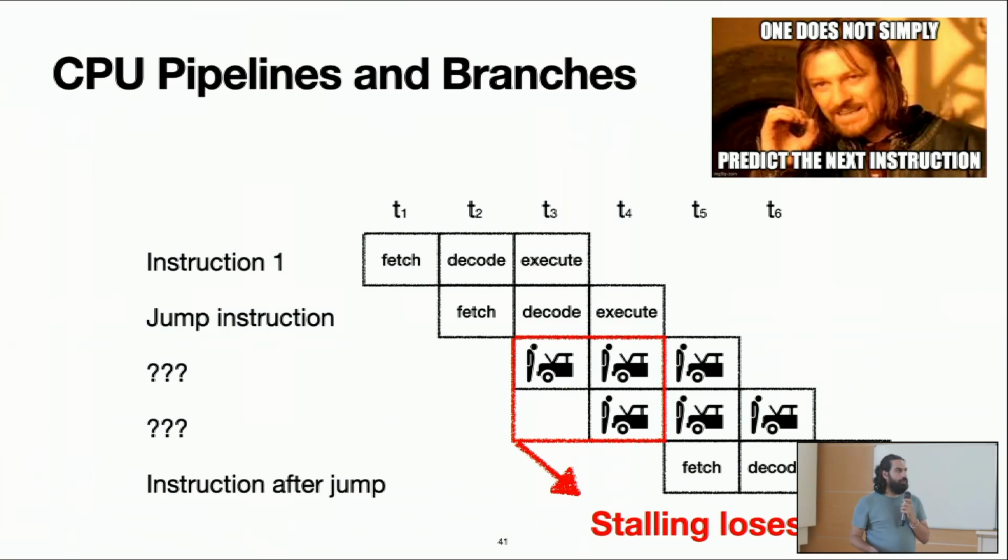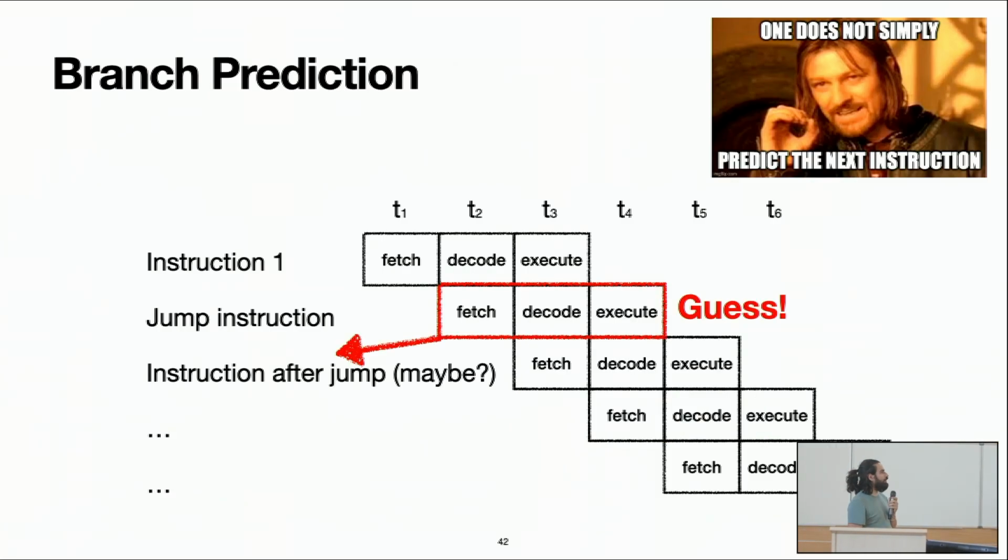There are many reasons for stalling, such as bad data dependencies. But jumps are one particular problem. And of course, the CPU has mechanisms to cope with this. For example, the most common one is what is called branch prediction. So what is branch prediction? It's that the CPU tries to guess.